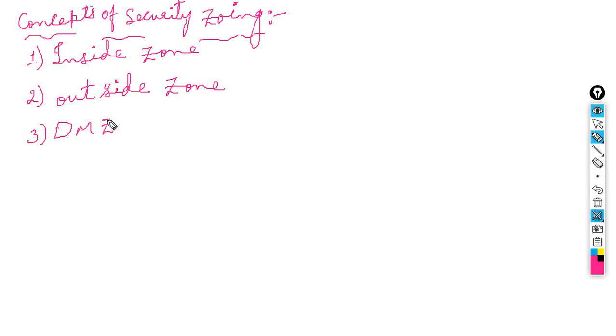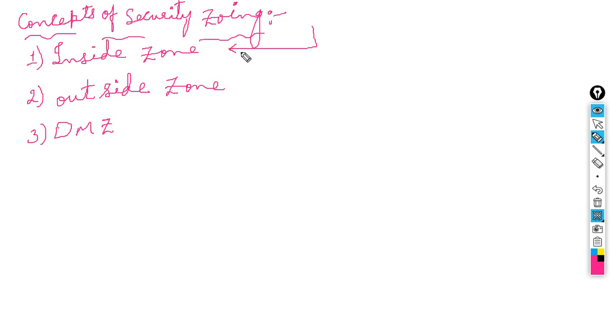We can say they are logically an entity to which one or more interfaces are bound. In other words, we generally use the level, that is the zone. If we configure the ACL we can remove this concept, but first we need to understand, later we will see the ACL also. We can say inside zone, outside zone, DMZ.